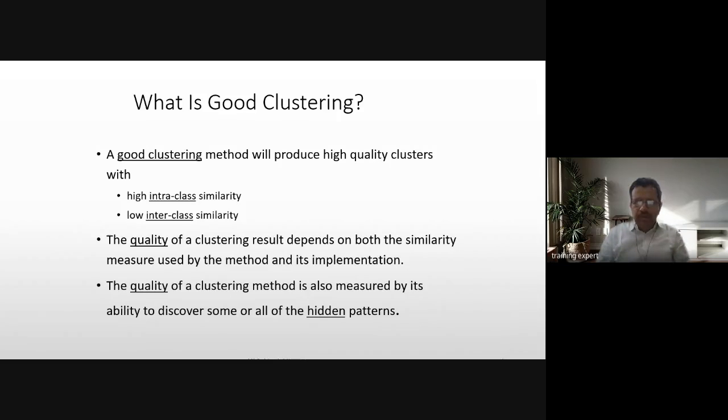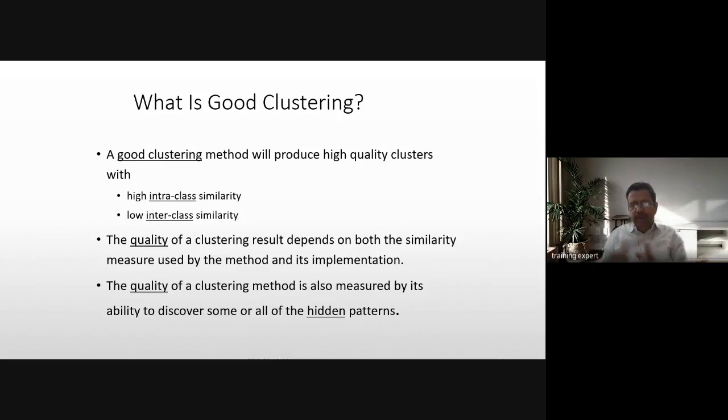Now, the quality of a clustering result depends on both the similarity measure used by the method and its implementation. We'll be talking about some of the algorithms which we will be implementing. The quality of a clustering method is also measured by its ability to discover some or all of the hidden patterns. If you are able to find those separate clusters within your database, that is the purpose of quality clustering. That means you are able to find some of these hidden patterns from the data.